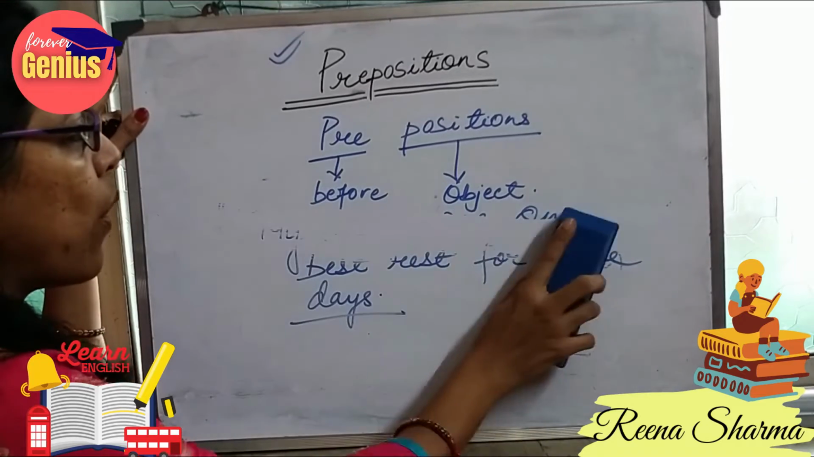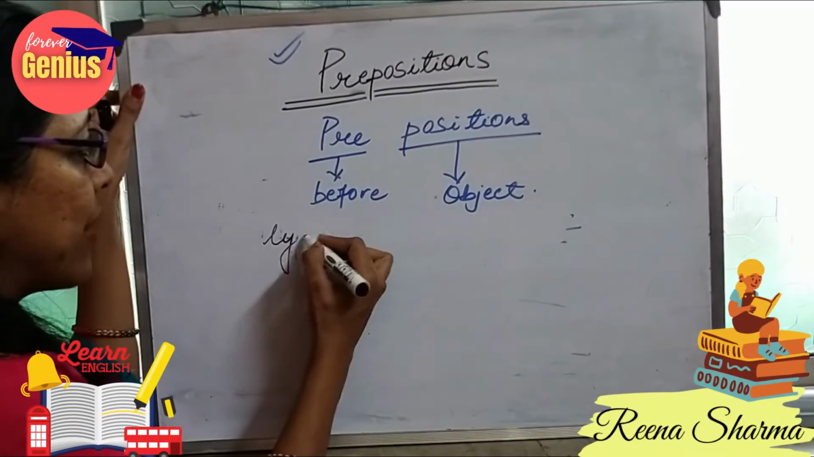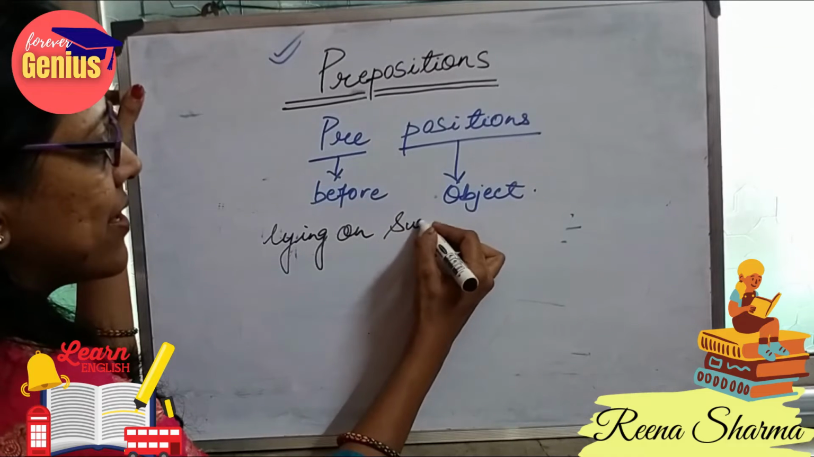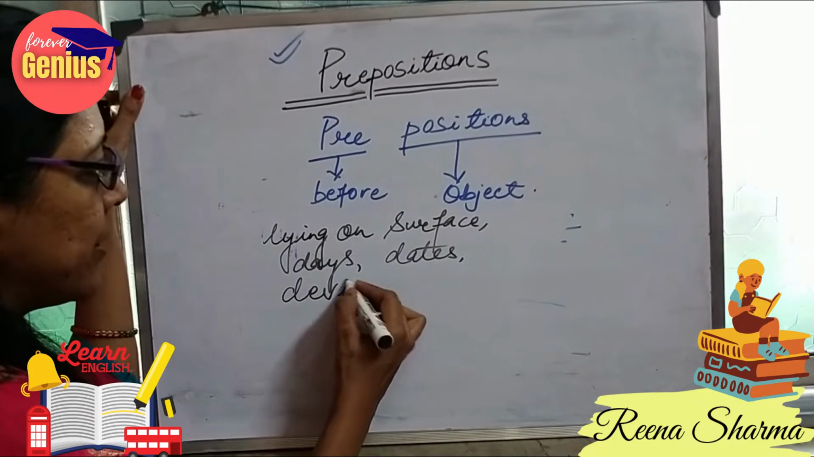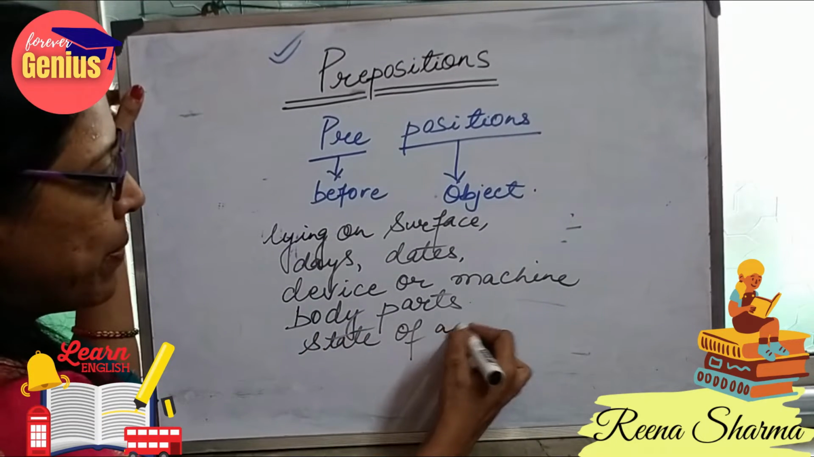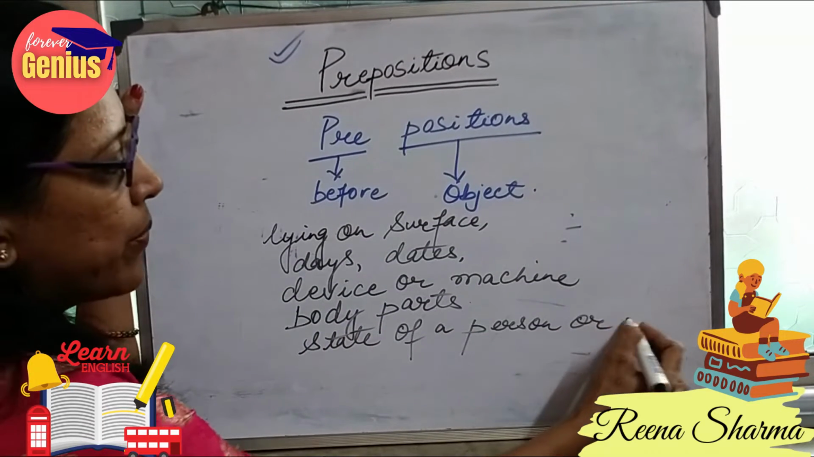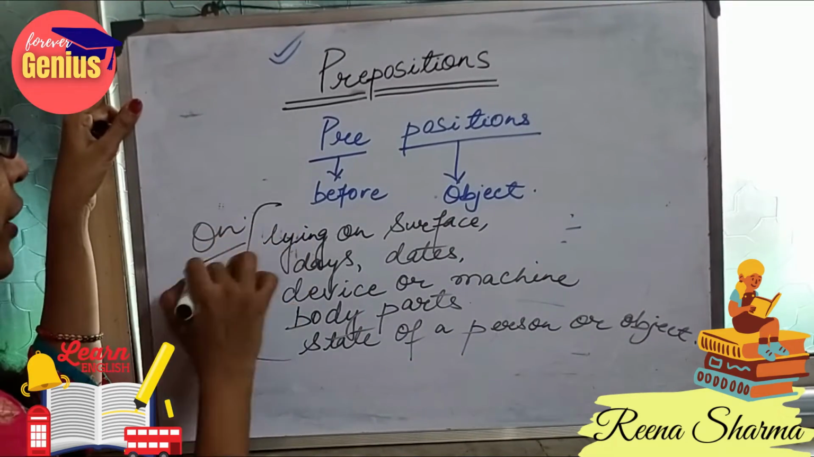We use the word on in case of an object lying on a surface, days, dates, any device or machine, body parts, or to show a state of a person or object. So these are the cases in which on will be used.